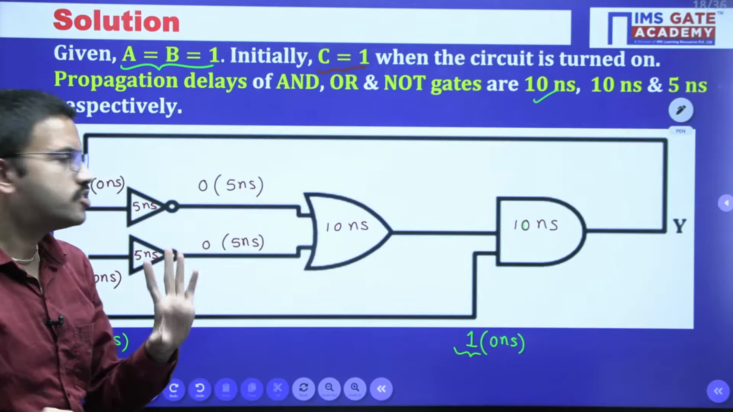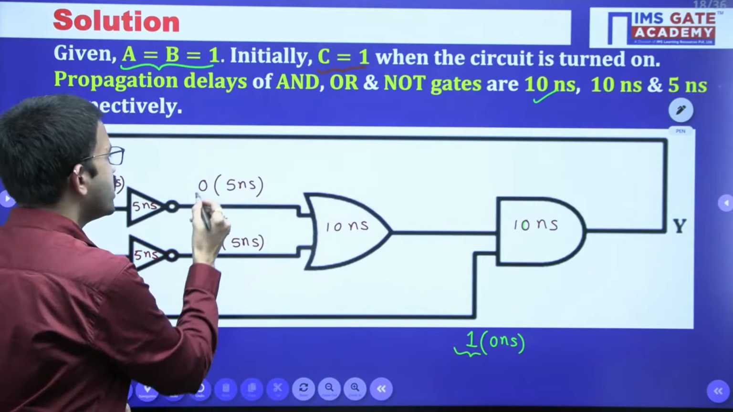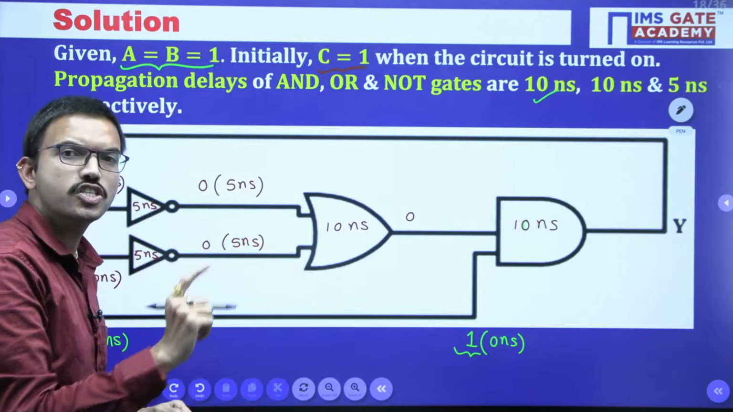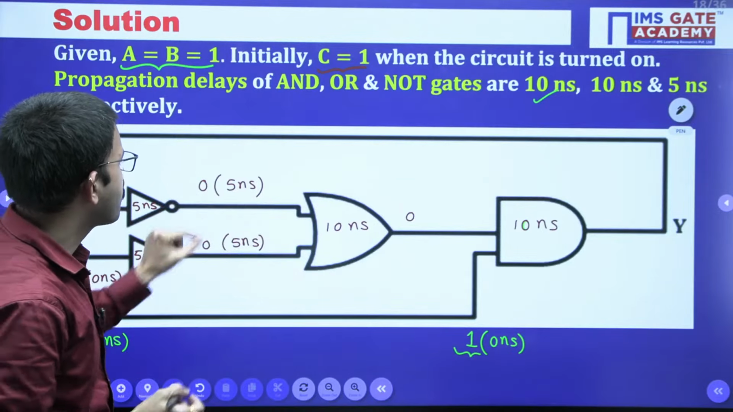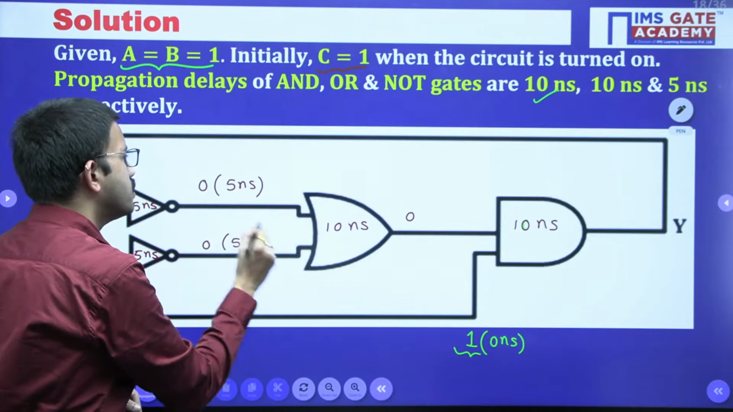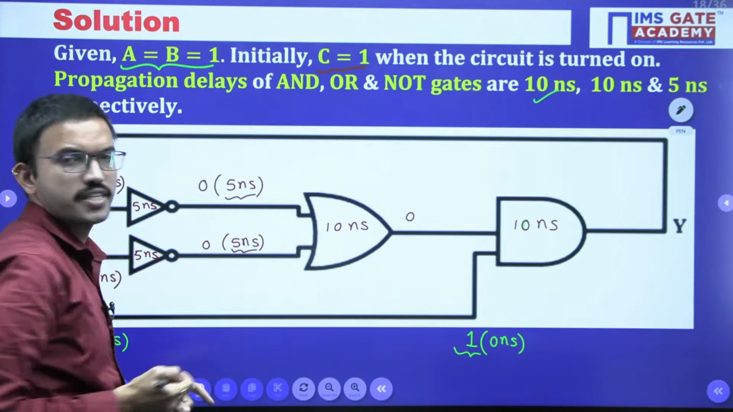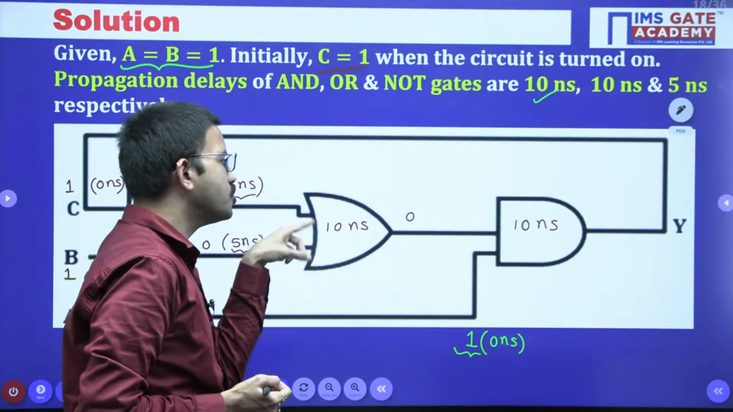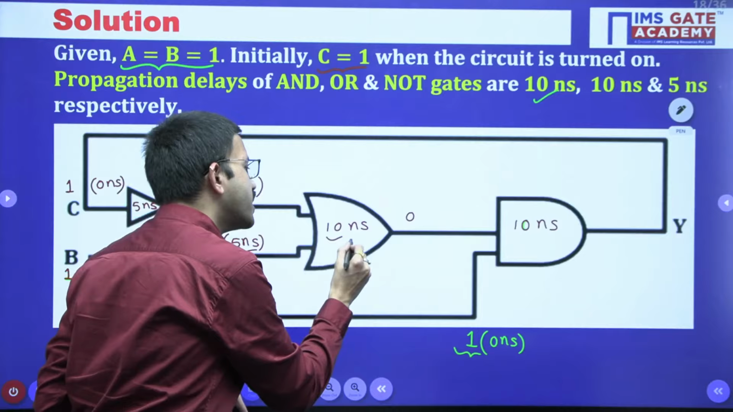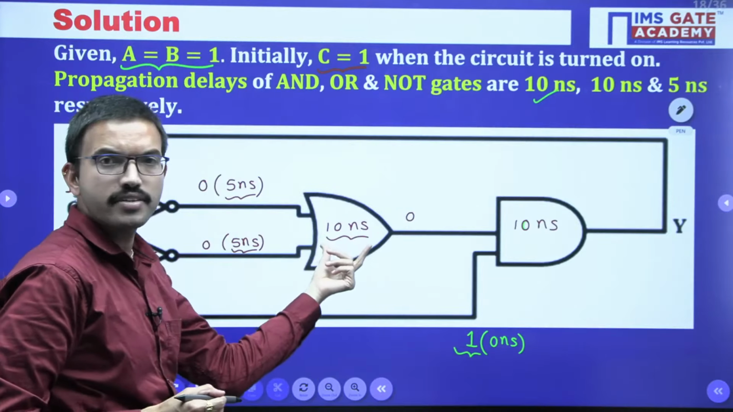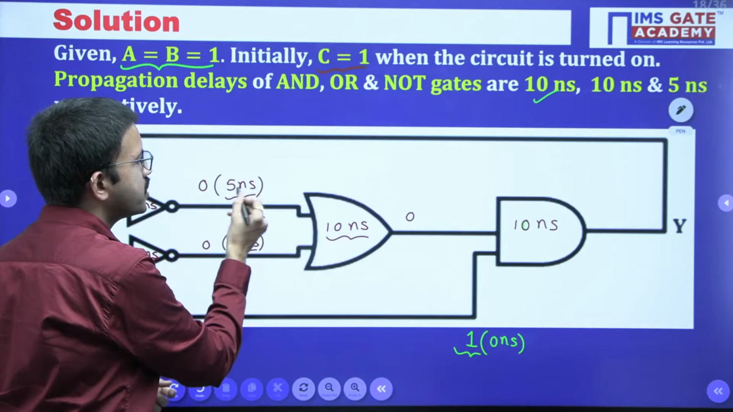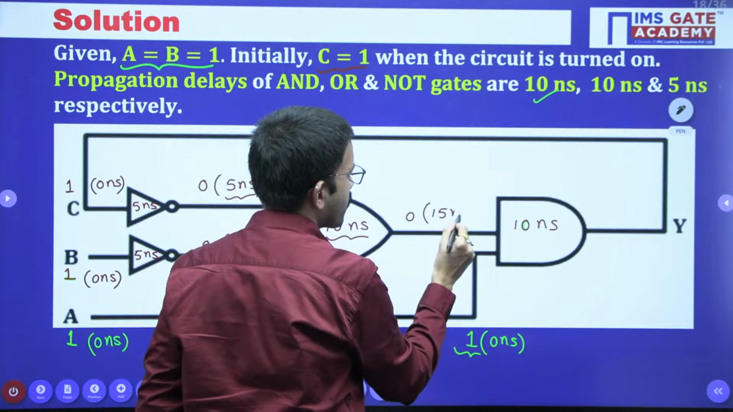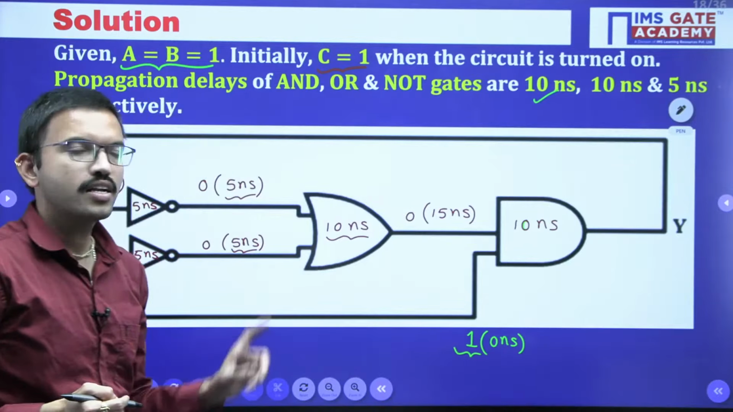Now just observe, for this OR gate, both the inputs are 0. So 0 plus 0 means 0. But at what time will you get that 0? When you observe these two inputs, you are getting both at 5 nanoseconds. Now after you have applied the inputs, this OR gate, in order to produce the valid output, takes 10 nanoseconds. So you have to add these two delays, right? 5 nanoseconds plus 10 nanoseconds, that means 15 nanoseconds.